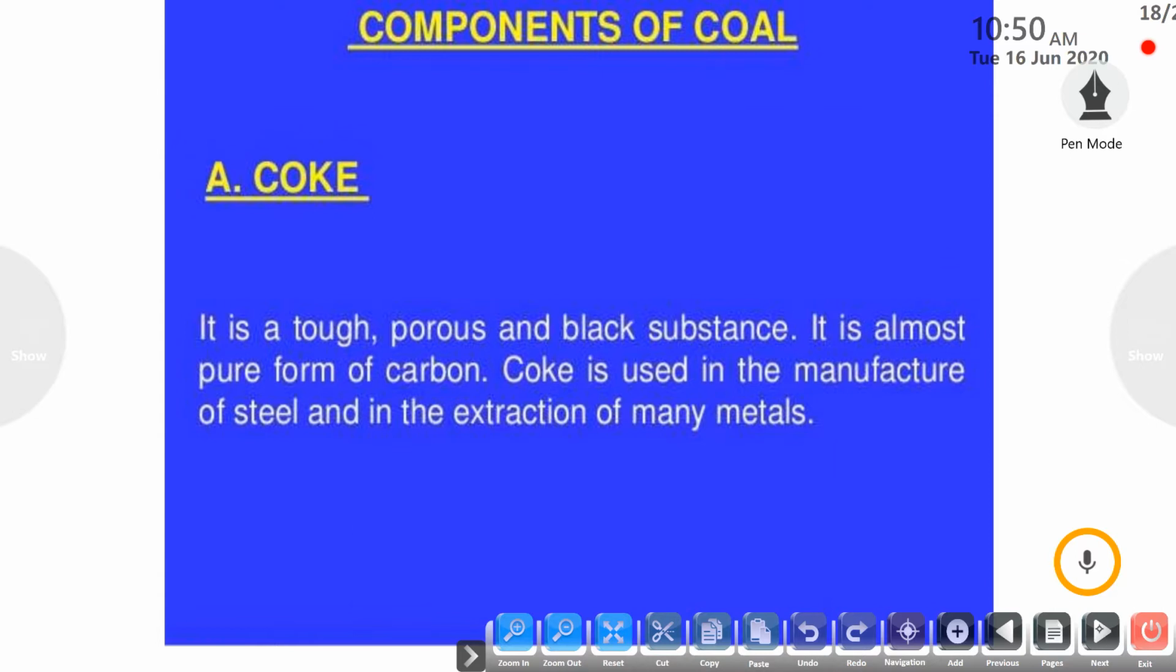First is coke. Coke is formed by the processing of coal in industries. It is tough, very hard in texture, porous, it has small pores in it, and it is a black colored substance. Among all the products of coal, coke is considered the purest form of carbon, as it contains 95% carbon. This coke is used in the manufacturing of steel, and also in the extraction of metals, that is metallurgy. So it has two applications: steel manufacturing and metallurgy.